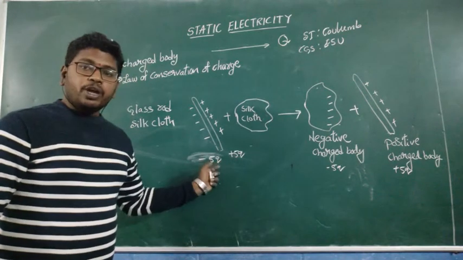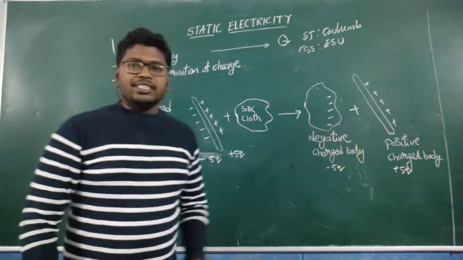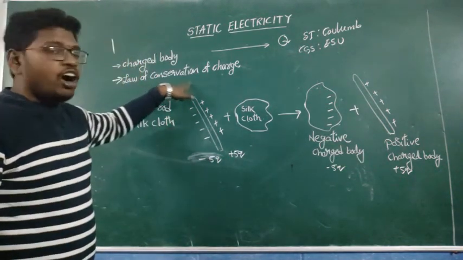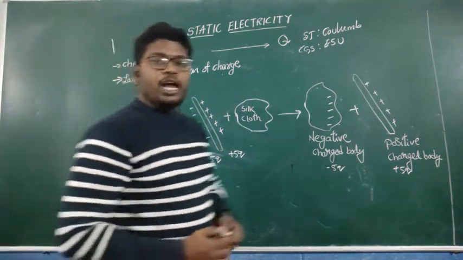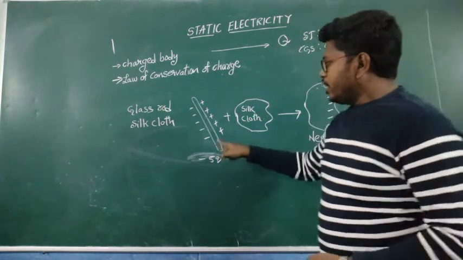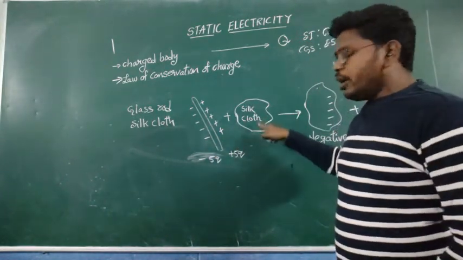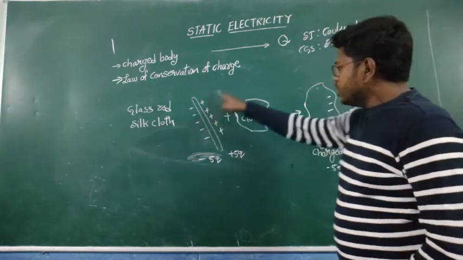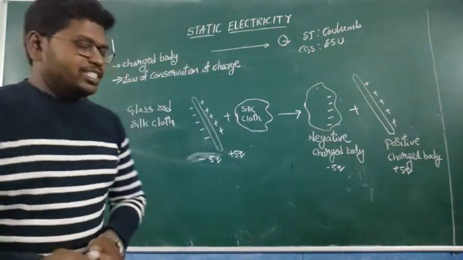So before rubbing, how many charges are there? After rubbing also, it has the same number of charges. This is called the law of conservation of charge. Once again I repeat. First, I take a glass rod which contains negative charges and positive charges. When I rub it with the silk cloth, the negative charges are transferred to the silk cloth, and the positive charges stay there itself.